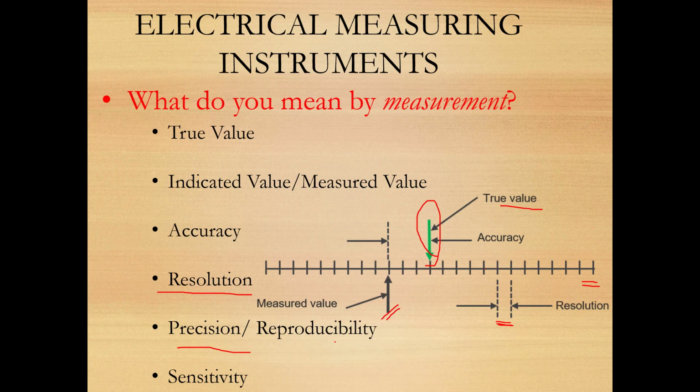But what is the true value? The true value, as I have already told you, is 3 kg. But every time, 5 times I am measuring, and 5 times I am getting 5 kg. So I can say that it is precise but not accurate. Did you get my point? A measuring device can be precise but still not accurate.